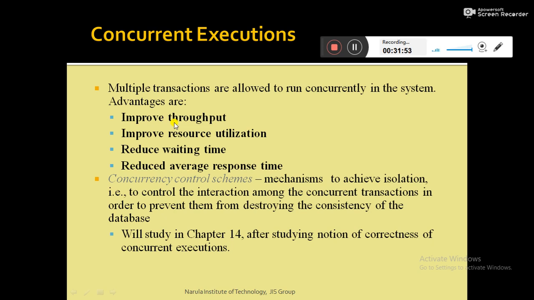If we allow multiple transactions to execute, then once a particular transaction is performing input output activity, the CPU can switch to another transaction and execute it. And again, when that transaction performs input output activity, the CPU moves to another transaction. That means the CPU never becomes idle; it is always busy executing transactions.